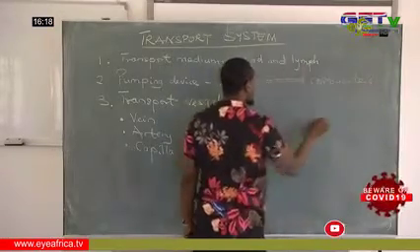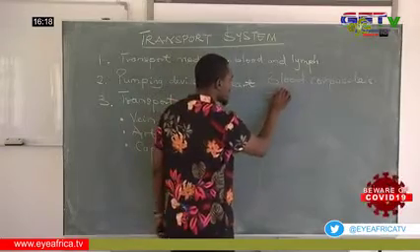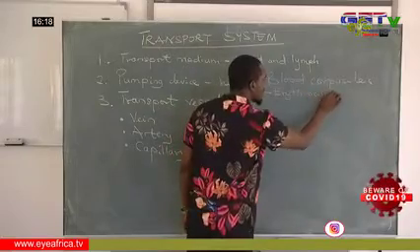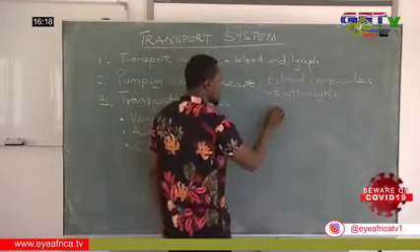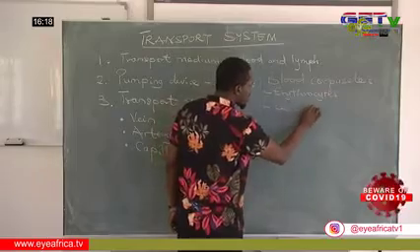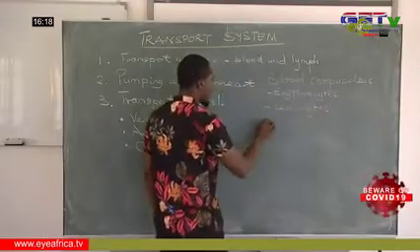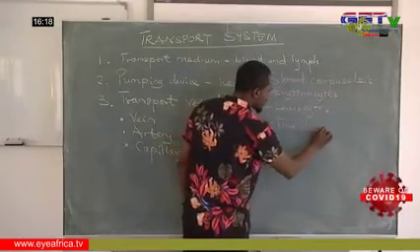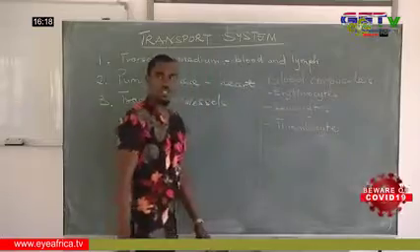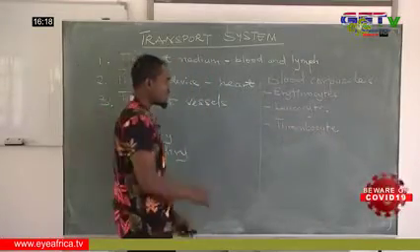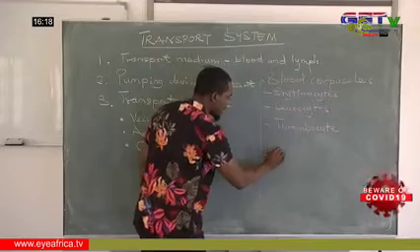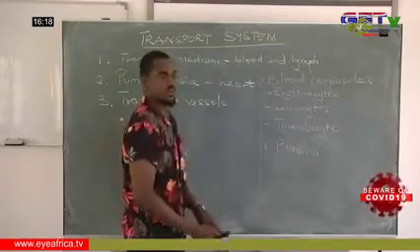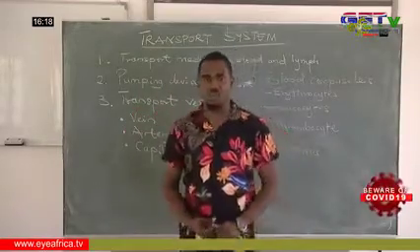The blood corpuscles include the red blood cells, which we call the erythrocytes, the white blood cells, which we call the leukocytes, and the thrombocytes. These are the solid portion of the blood. Then we look at the liquid portion of the blood, which we call the plasma. So we are going to look at what this is constituted of.